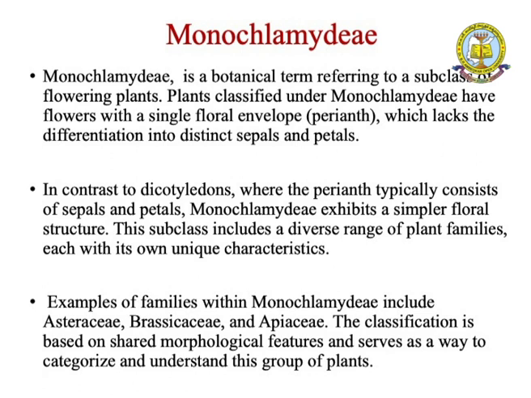So this is Monochlamydeae. Next, we are going to clearly discuss Monochlamydeae. Monochlamydeae is a botanical term referring to a subclass of flowering plants. The plants classified under Monochlamydeae have flowers with a single floral envelope, that is, a perianth.